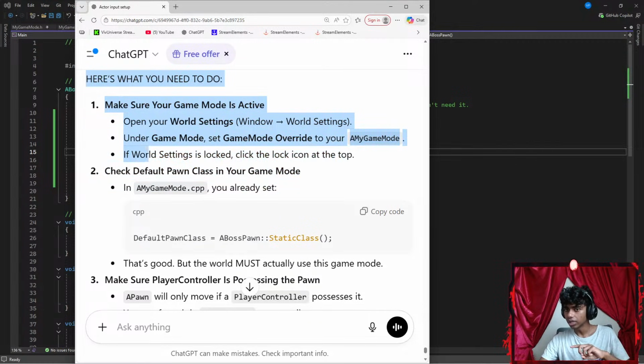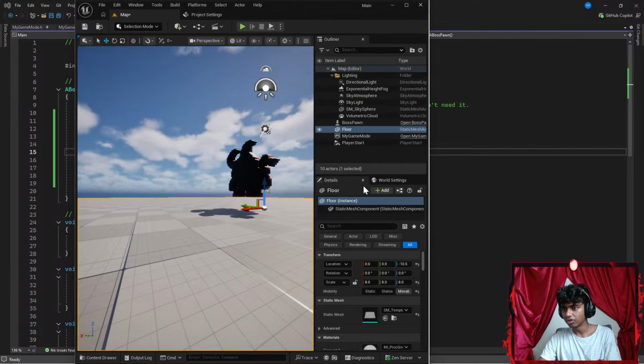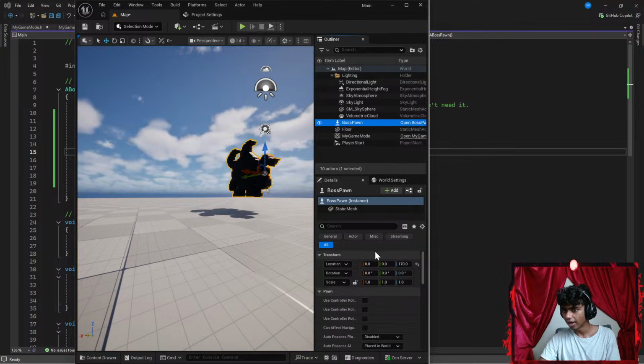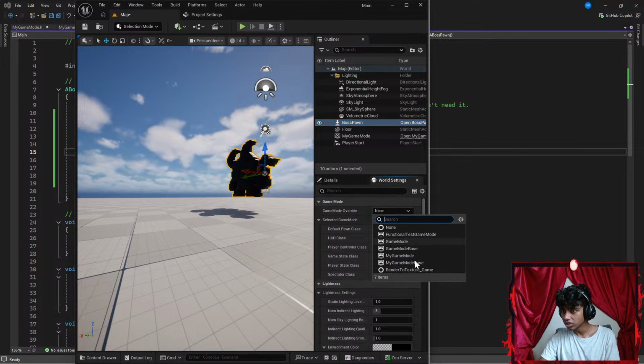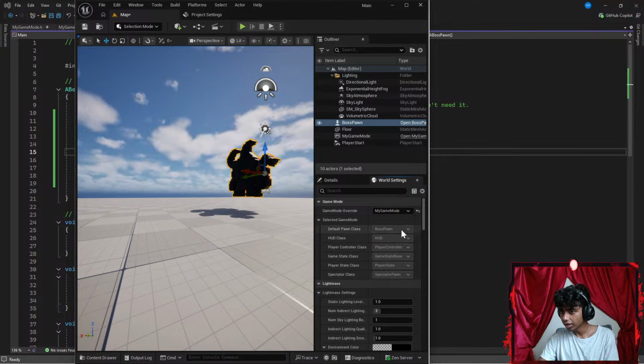Okay, world settings is locked. Click the lock icon. Check default pawn class in your game mode's class. Okay, in your game mode, in my game mode.c++, you already set default. Okay, so I'm assuming in Unreal Engine I go to my boss's pawn here, and then under my A game mode. Okay, wait. In my world settings, there we go. This is set to none. I'm gonna set this to my game mode up here, and then my default pawn class is set to boss pawn.